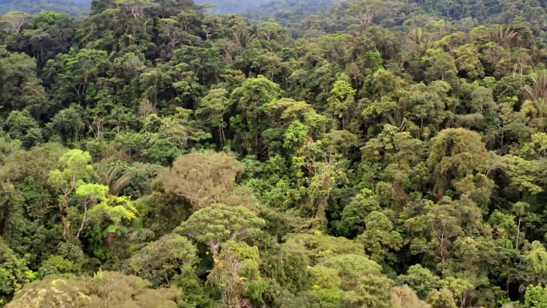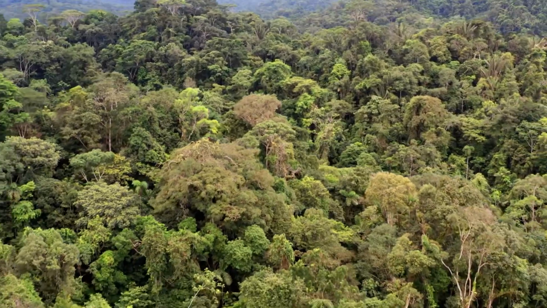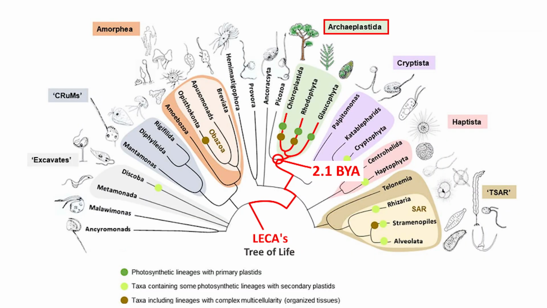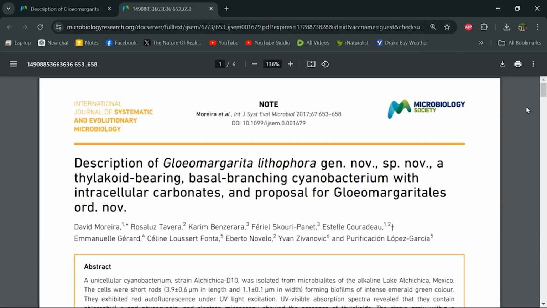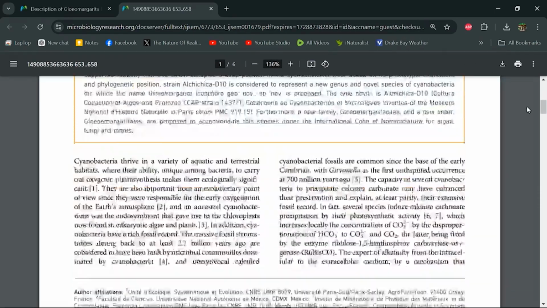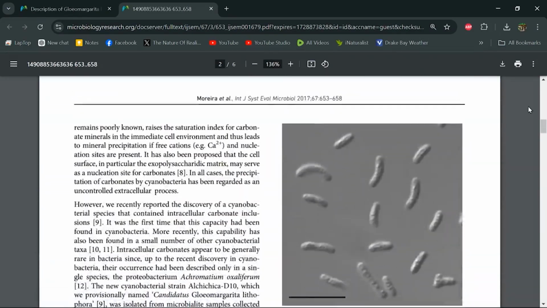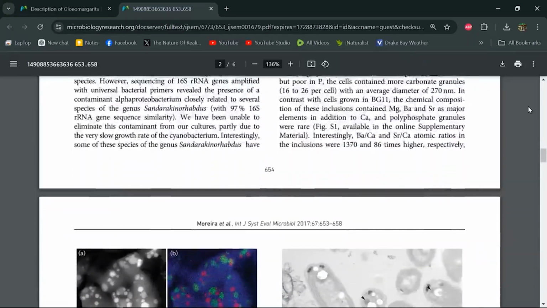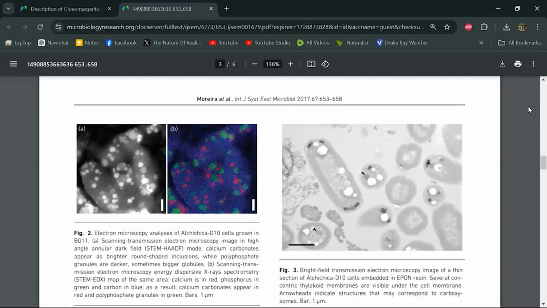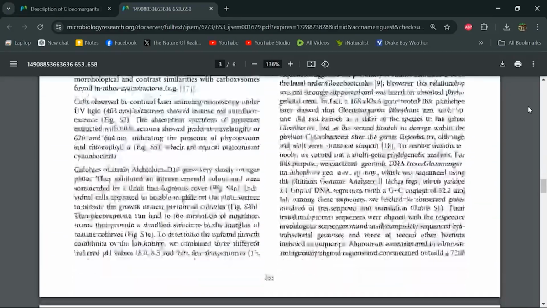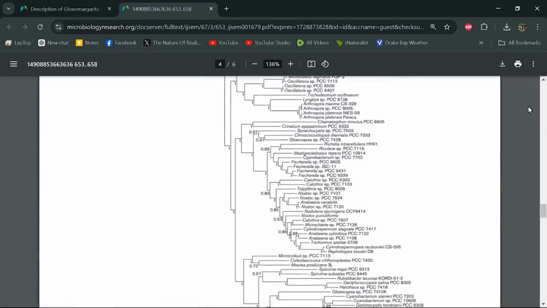The origin of chloroplasts was a turning point in eukaryotic history. Roughly 2.1 billion years ago, a descendant of our last eukaryotic common ancestor engulfed a cyanobacterium. Gloeomargarita lithophora is that cyanobacterium's closest living relative. Therefore, Gloeomargarita is considered to be a living fossil. It was first described from the alkaline lakes in Mexico back in 2007. It was then officially classified a decade later.